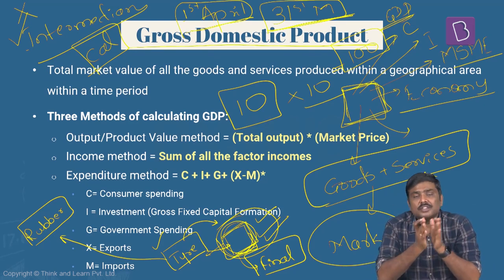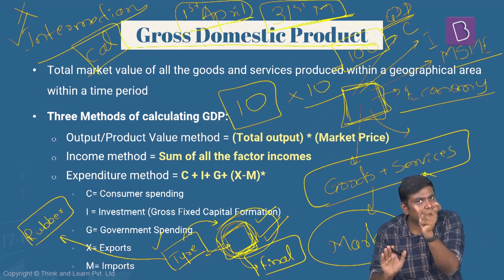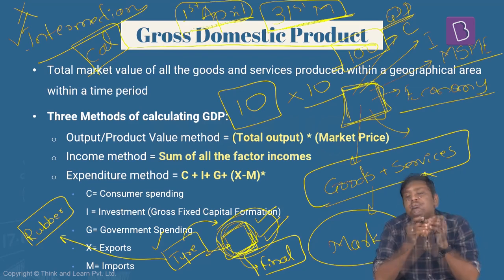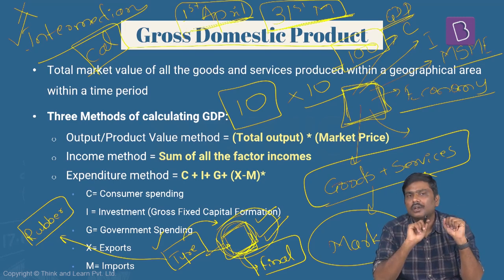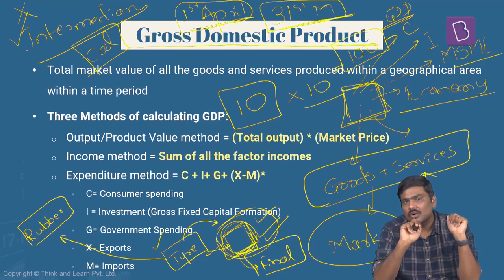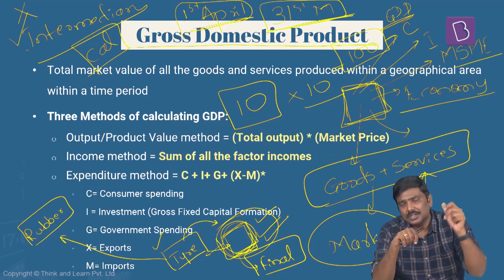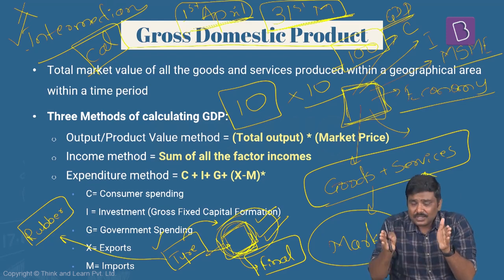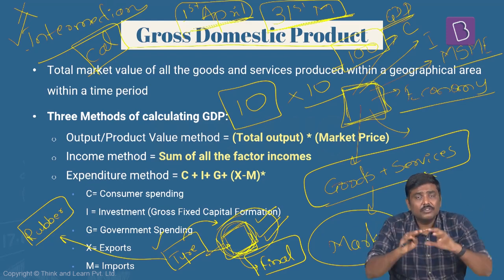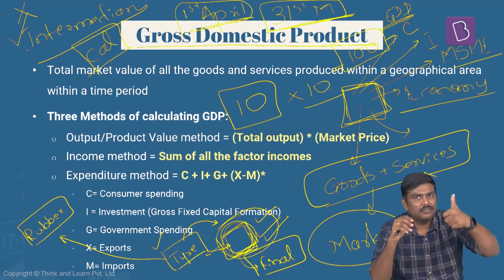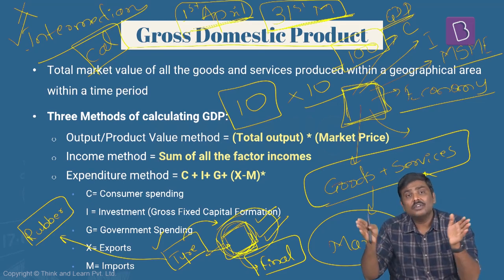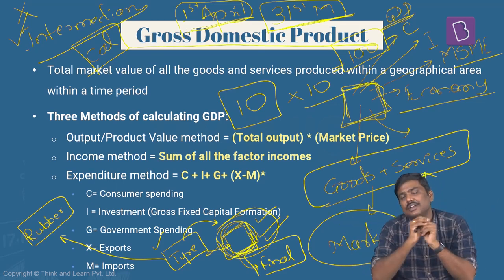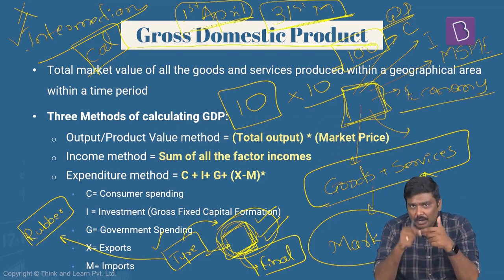Now, this particular financial year is broken down into 4 quarters of 3 months each. For example, have a look at this. I said the financial year will start from 1st of April. So, April, May, June is 1 quarter. July, August, September, 2nd quarter. October, November, December, 3rd quarter. January, February, March is the 4th quarter. Is it okay? Just like this only, we'll take 2 quarters, merge them, and make it half a financial year. For example, 1st quarter plus 2nd quarter is the first half of the financial year. Then 3rd quarter and 4th quarter will be the 2nd half of the financial year. Remember these particular concepts.